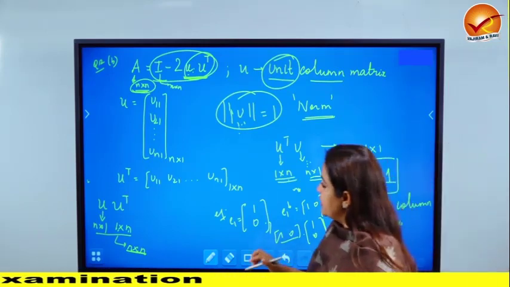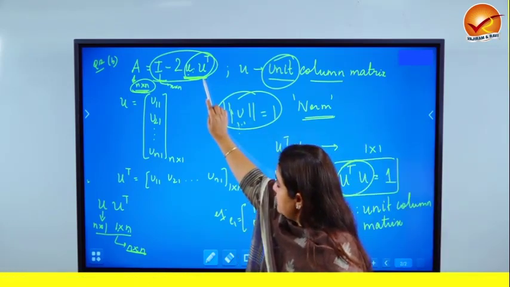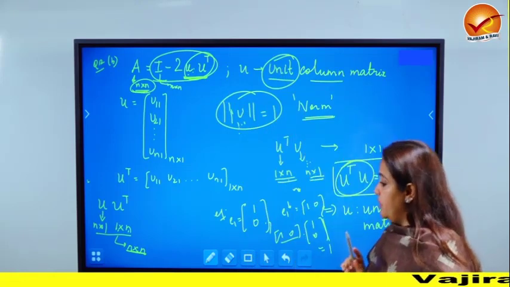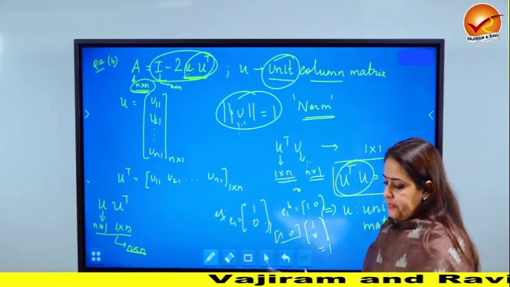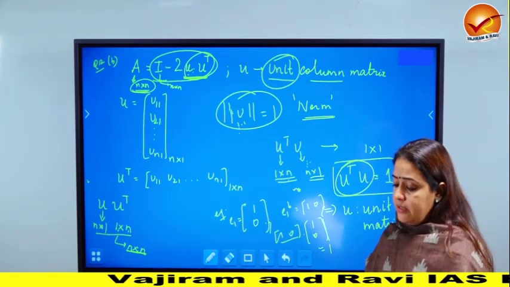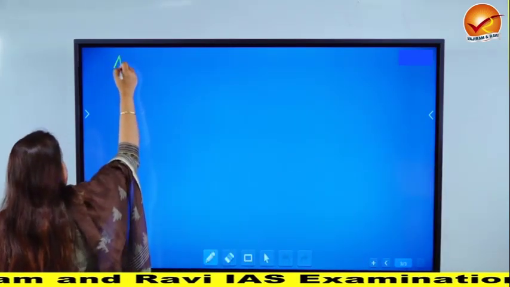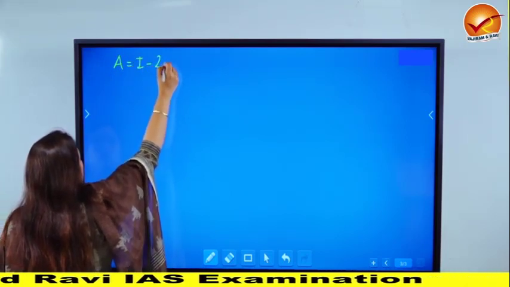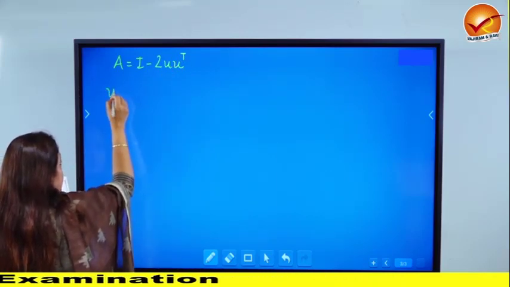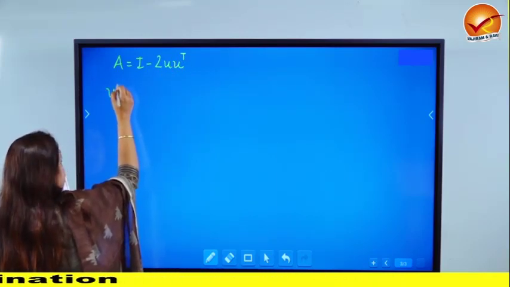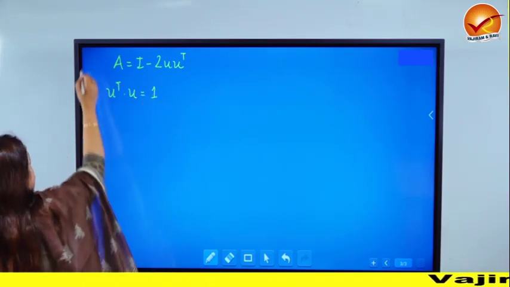Now let's specifically come to the question that they asked us. So let's have a look at this. A is given to be like this, where U is given to be a unit column matrix. Now what did the question say? The question apparently has 4 parts. The first part says, examine if A is symmetric. So let's write down A again so that we can use it again and again. This is I minus 2 U U transpose, where U is a unit column matrix. That means we concluded that U transpose U comes out to be equal to 1. So this is what is given now in this question.